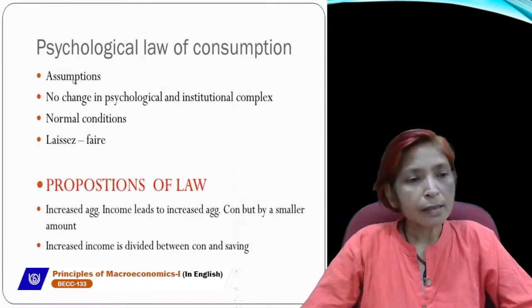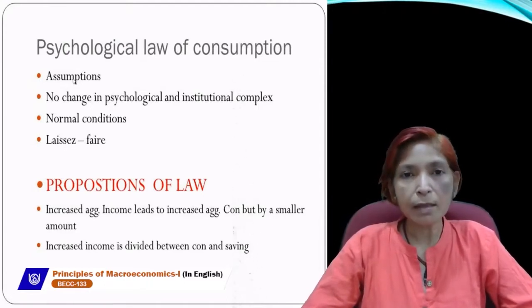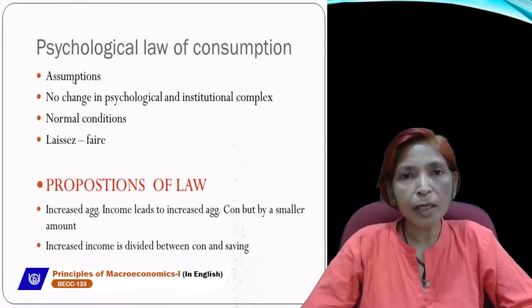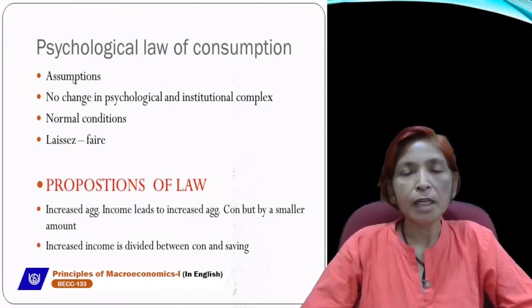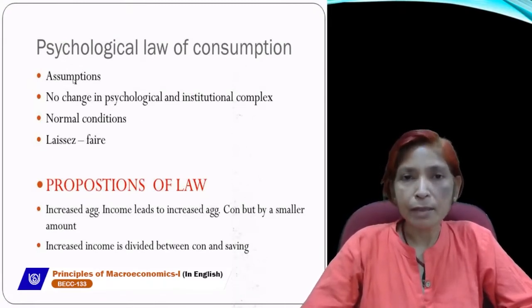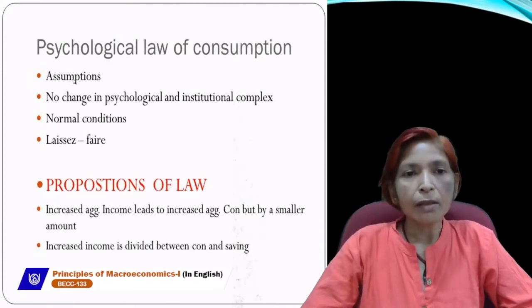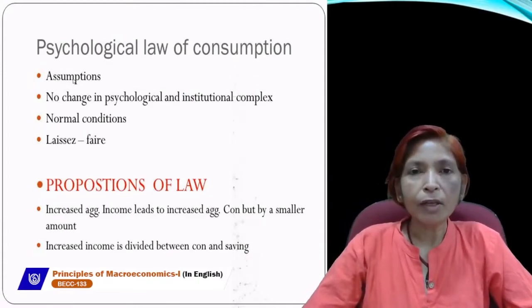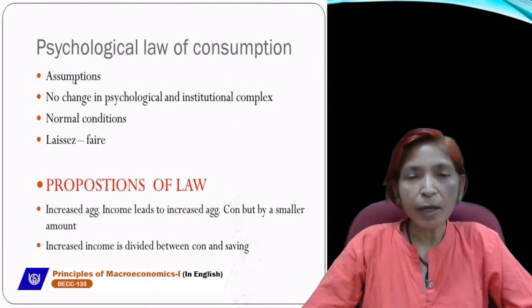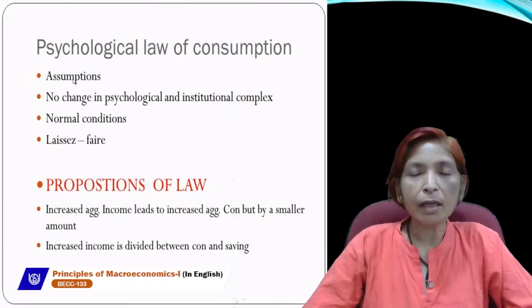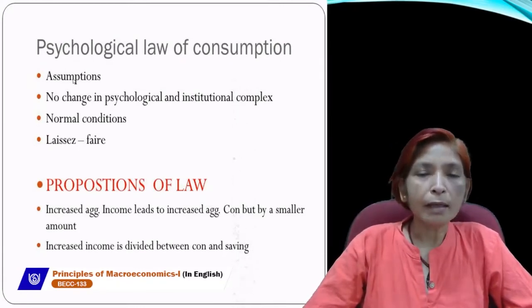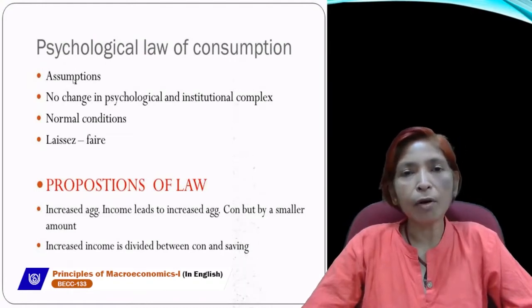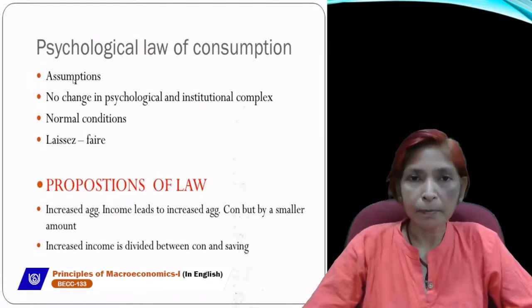The third assumption is that the economy should be laissez-faire. It means the economy should be capitalist, without any interference of the government. If government does not interfere in economic activity, then consumption mainly depends upon our level of income.